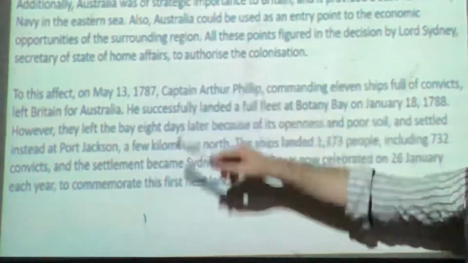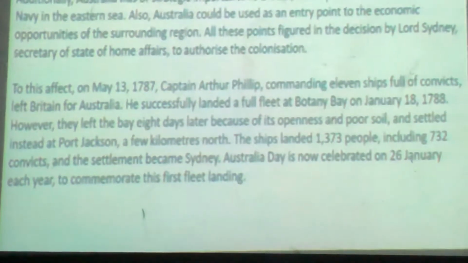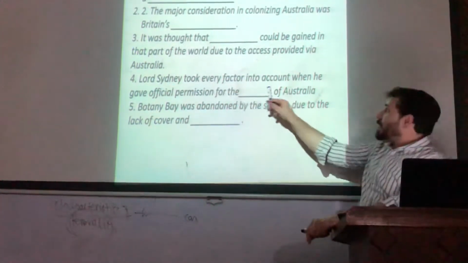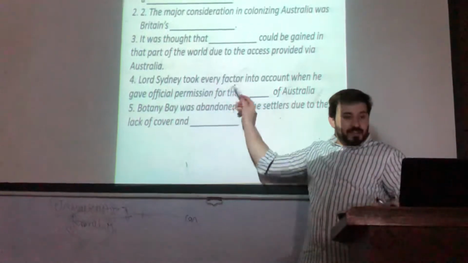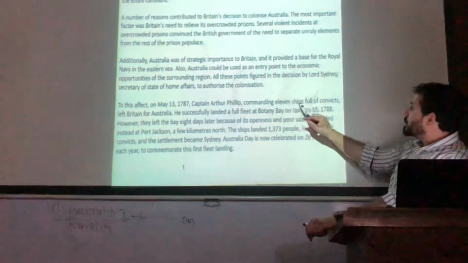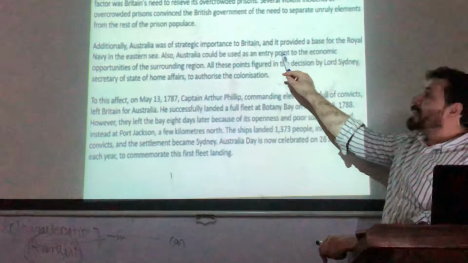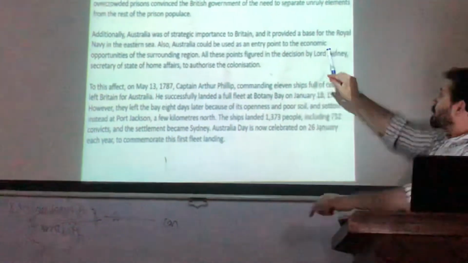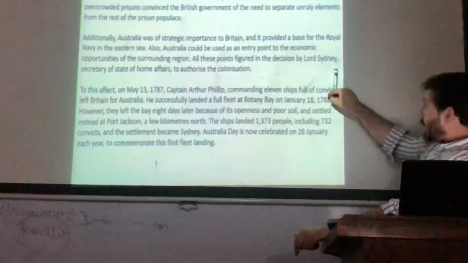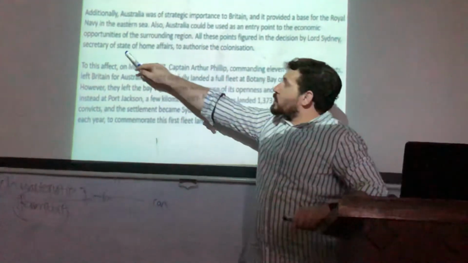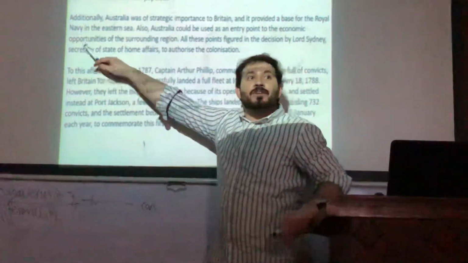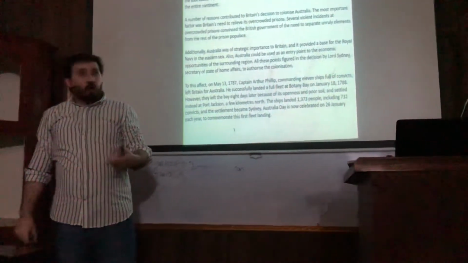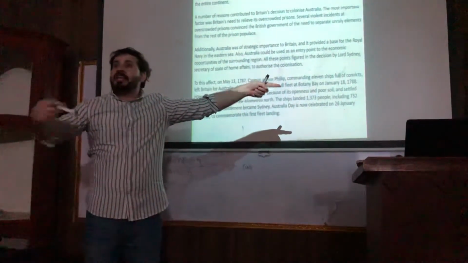And the decision. What does it mean? They took every factor into account. Look, they used "took every factor into account." It means they have used all these points figured and the decision. Clear? By Lord Sydney, they have put what, a comma? Secretary of State for Home Affairs. It means they have given what? The definition of who Lord Sydney was. Who was this gentleman? They have given an explanation.